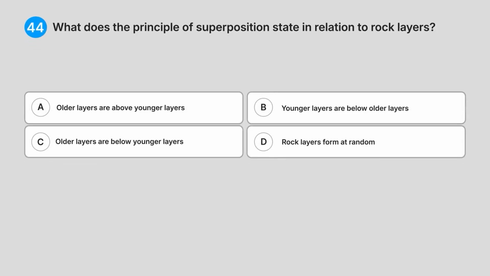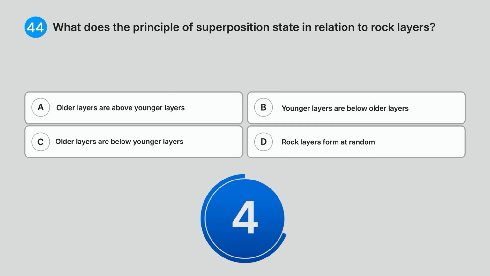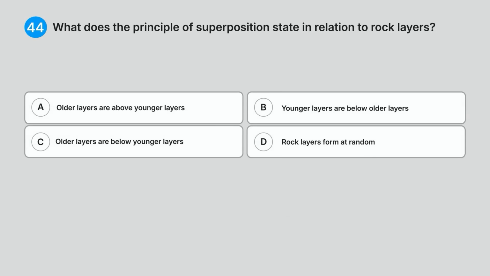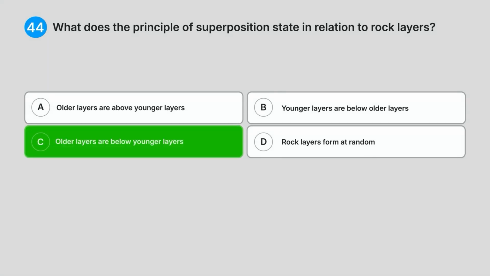(44) What does the principle of superposition state in relation to rock layers? A. Older layers are above younger layers. B. Younger layers are below older layers. C. Older layers are below younger layers. D. Rock layers form at random. What do you think is the answer? Correct answer, C. Older layers are below younger layers.